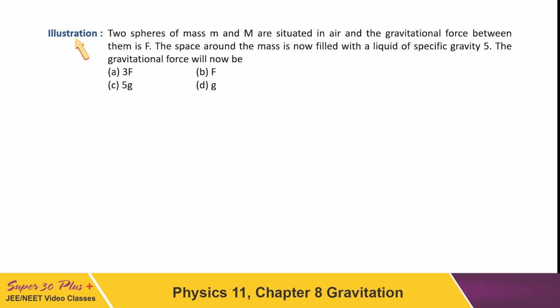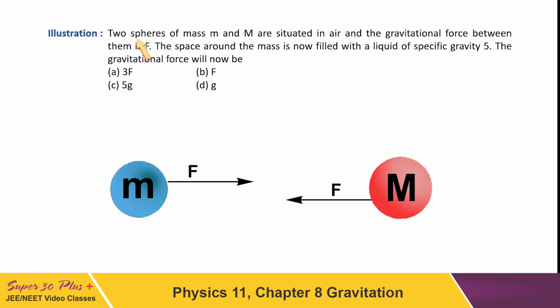Let us consider one example. Two spheres of mass small m and capital M are situated in air and the gravitational force between them is capital F. The space around the mass is now filled with a liquid of specific gravity 5. The gravitational force will now be? Different options are given here. One is 3F, second is F, third is 5G and the fourth is G.